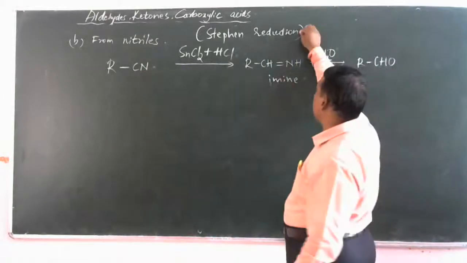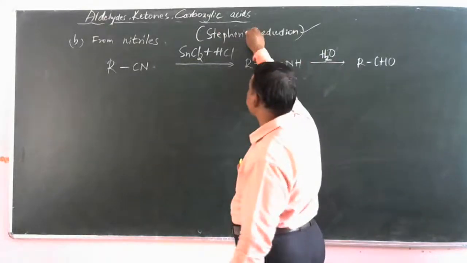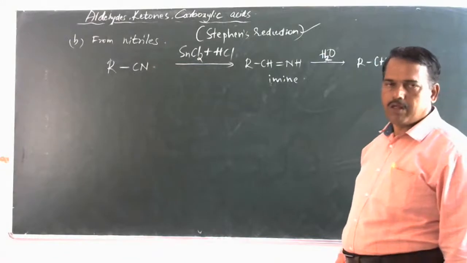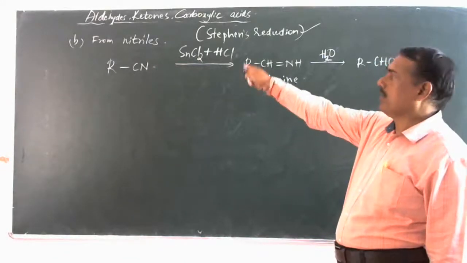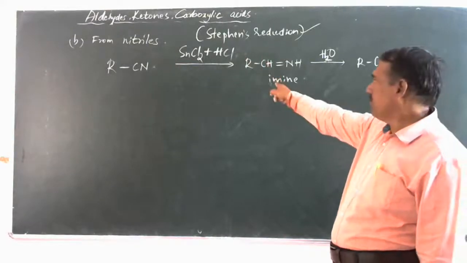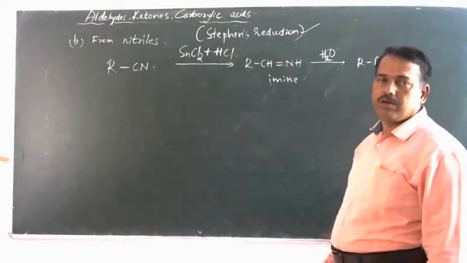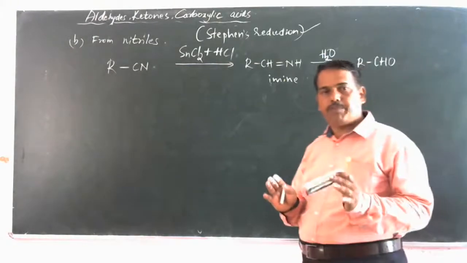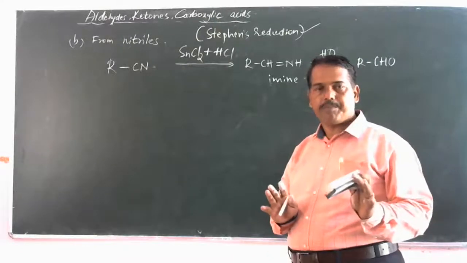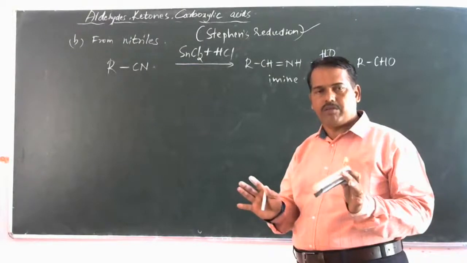In Stephen reduction, the reactant is nitrile, the intermediate product is imine, and the final product on acid hydrolysis is aldehyde. That's all. So our aim is to prepare an aldehyde.